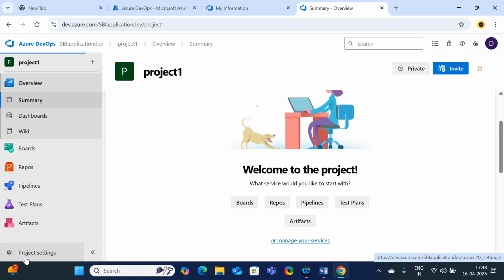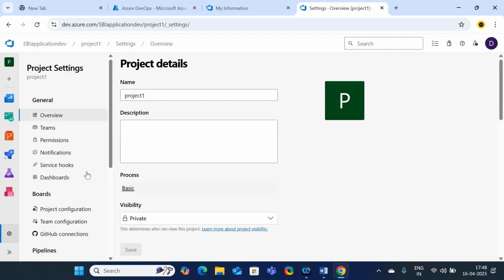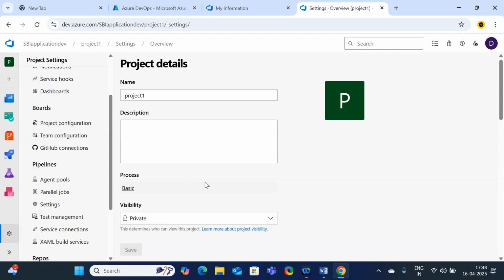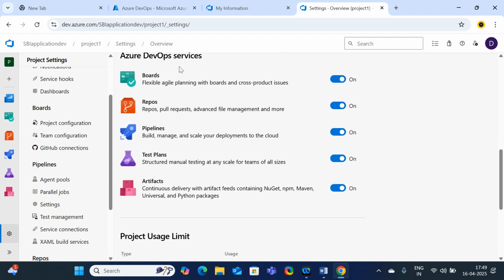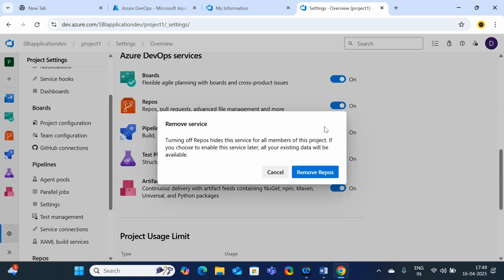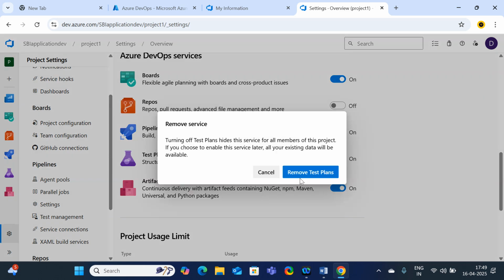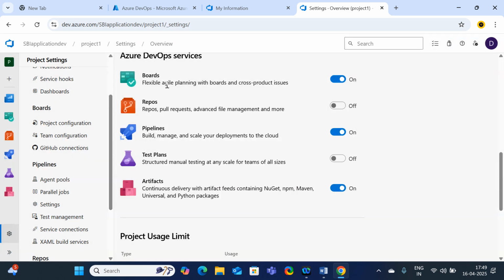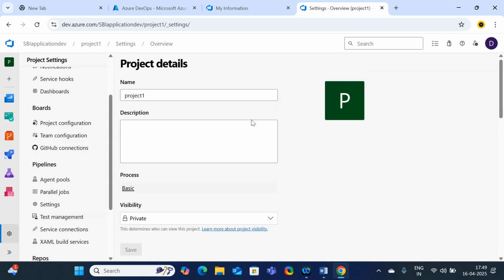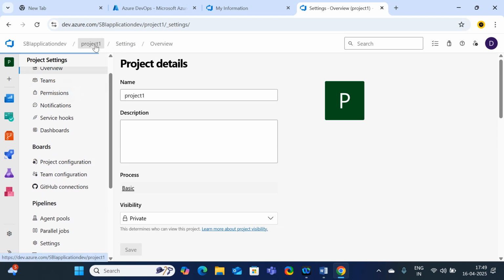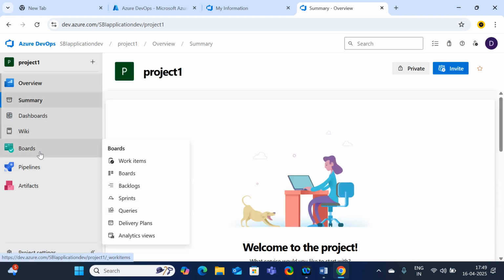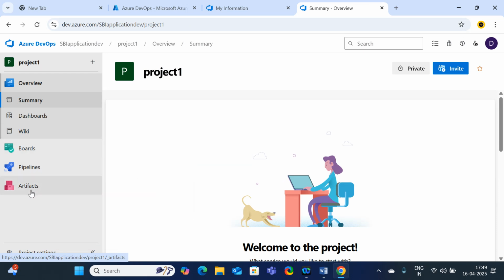Just click on project settings. You are in project 1, just go to the project settings. Here come down to Azure DevOps services. If you do not want to see repos, disable it. If you do not want test plans, disable it. So right now I have just enabled boards, pipelines, artifacts. Okay, come back to project 1. Just check, those two services have been disabled.